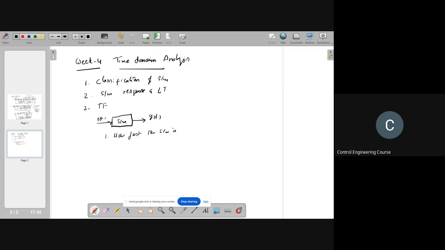Suppose you turn on the AC. Will it immediately cool to 24 degrees? No, if you set the reference to 24, it's not like that, right? It will take some time and then it will slowly settle to the reference temperature. So for any given system, you need to know how much time it takes to settle in the final steady state. And second, between giving the input to the system and reaching the final state, how the system is behaving in between. We also need to know that. This is called the transient behavior of the system.